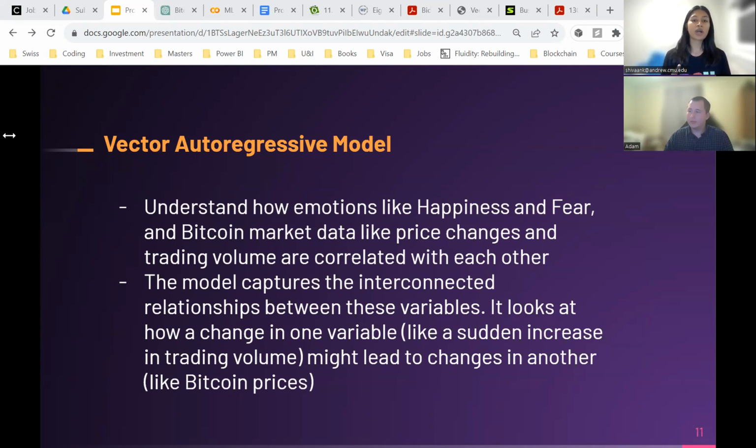But we also needed to come up with a value on how far behind we need to go with the data. So for this, we determined the optimal number of past days, which is called the lag days, that gives us the most accurate forecast. Our research and thorough analysis indicated that looking back at 7 days worth of data is actually the optimal number. With this approach, we forecast future Bitcoin prices by analyzing the intertwined patterns of past sentiments and market behaviors.